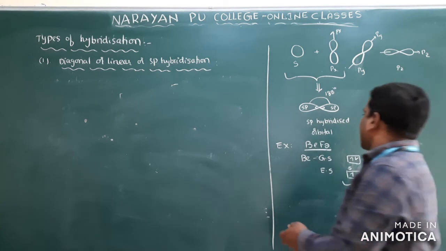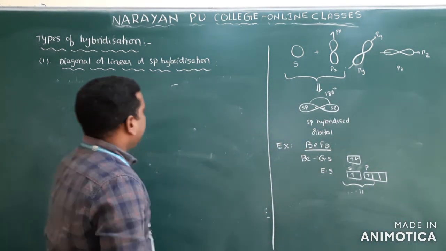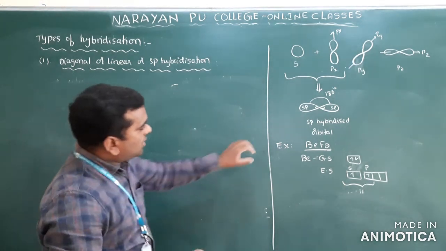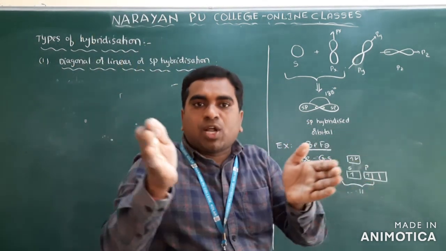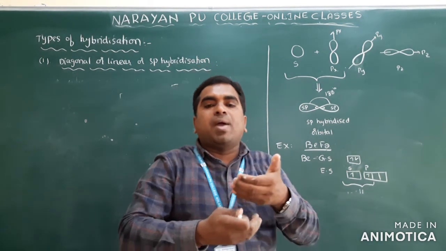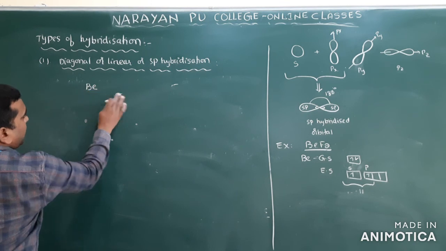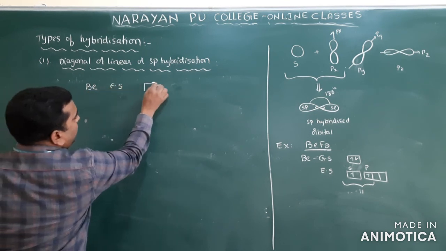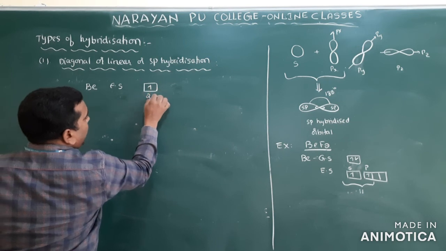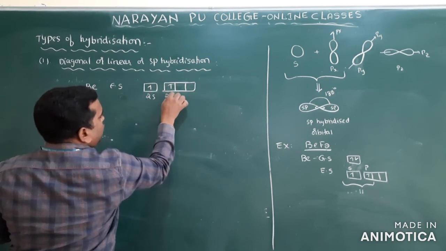Clear? In this case, I have taken one simple example, BeF2. First of all, the central atom's valence shell orbitals mix up and form hybrid orbitals. What is the central atom here? Beryllium. Beryllium's excited state electronic configuration is 2s and 2p, suppose 2px.